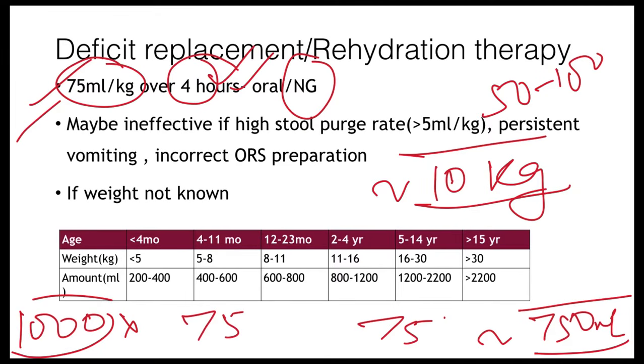So on top of the 1000 ml that he is going to get daily, on top of that we have to give 750 ml immediately over 4 hours, either orally or by NG. That is 75 ml per kg.